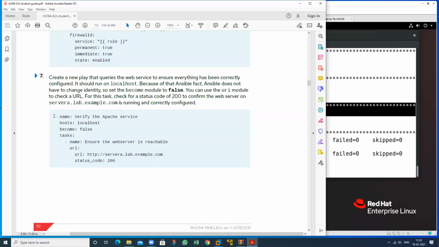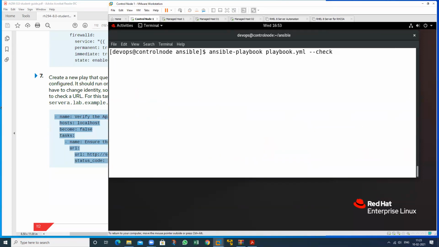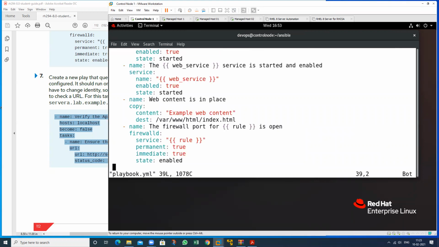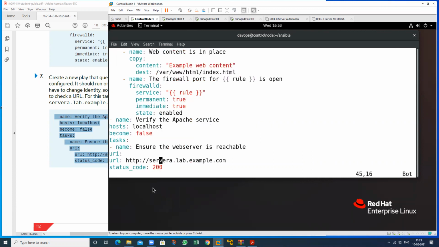You should write this as the last play. So this is my last play. It is not a task, it's a play, a different play that you should write. So write this particular play and perform it on my host. My host means my local machine, which is known as localhost. So you don't need to set become to true.